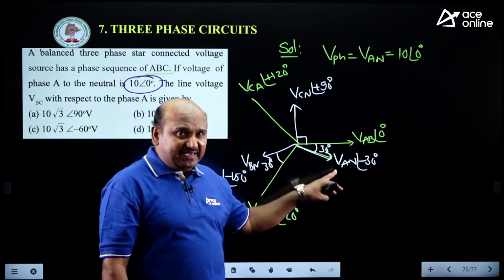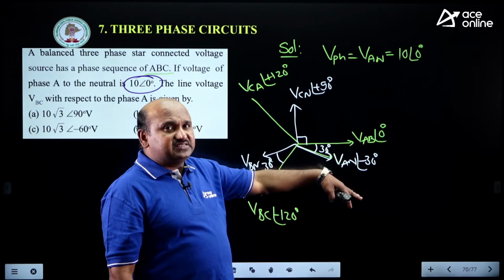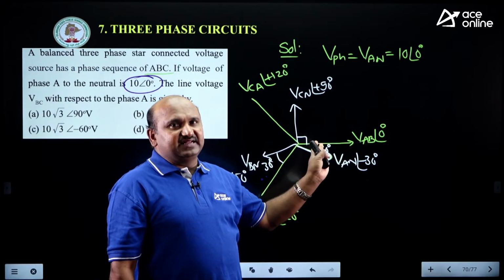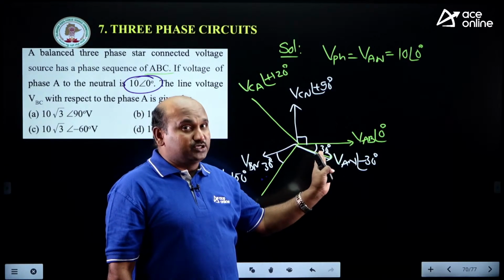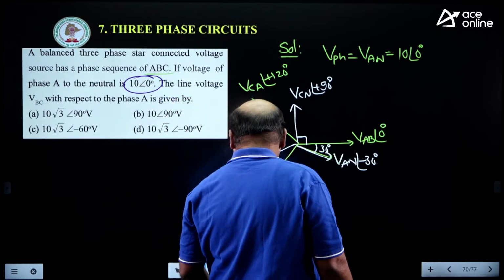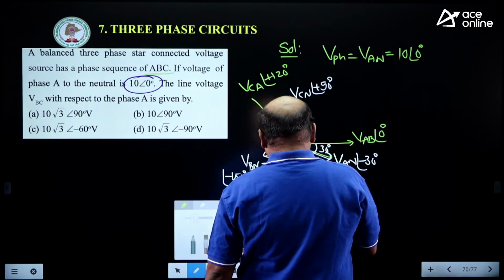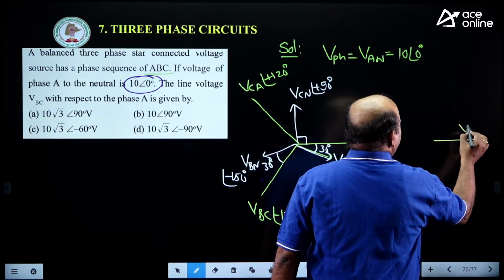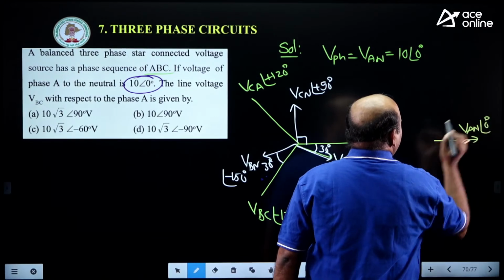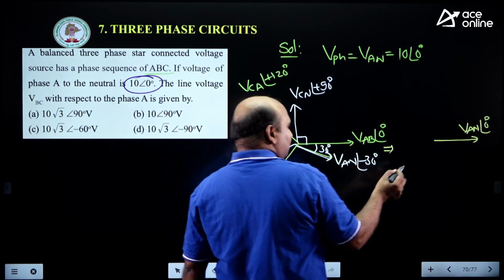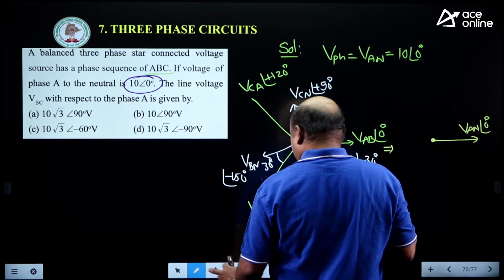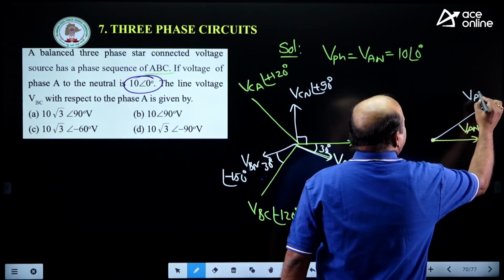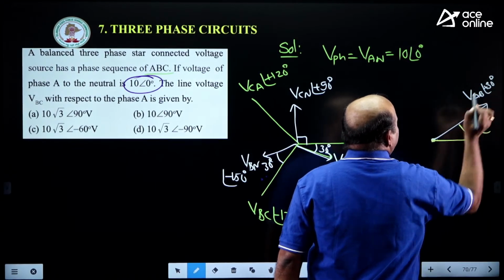So VAN is at minus 30. I should move it in the counter clockwise direction by an angle 30 degrees. Then at that time VAN is going to be 0 degrees. Now let me consider that. Let us see how we are getting this VAN. Suppose I have made it 0 degrees. Then what does VAB become? VAB is going to be plus 30 degrees.